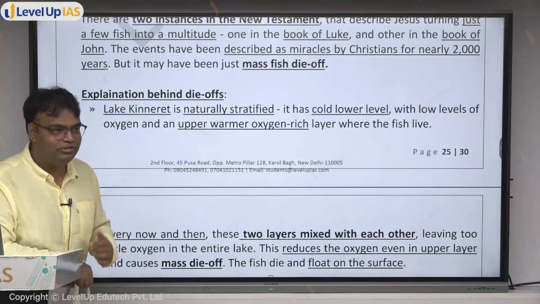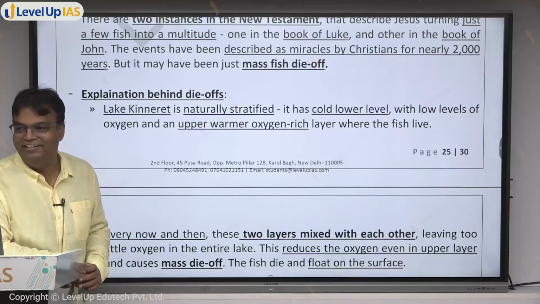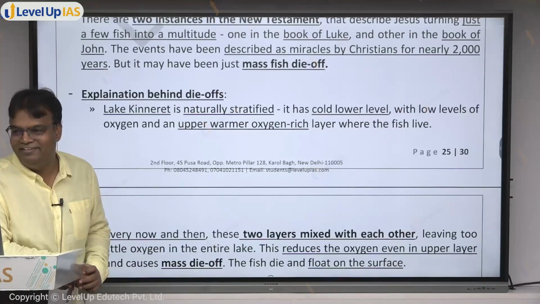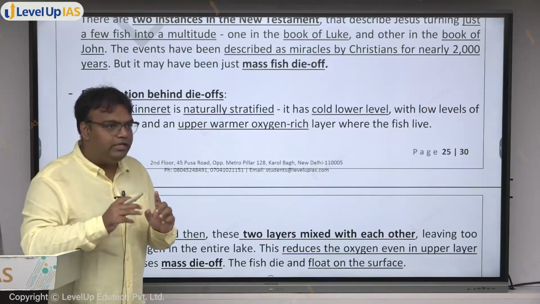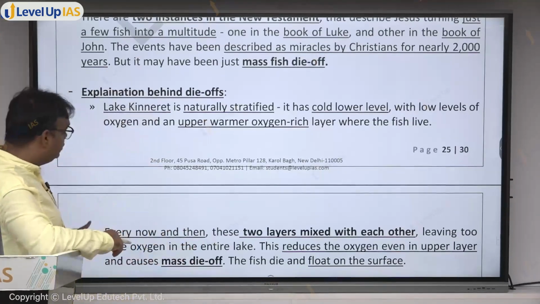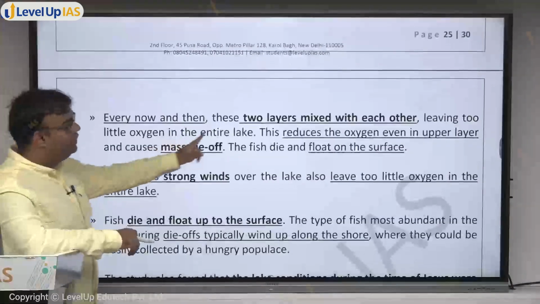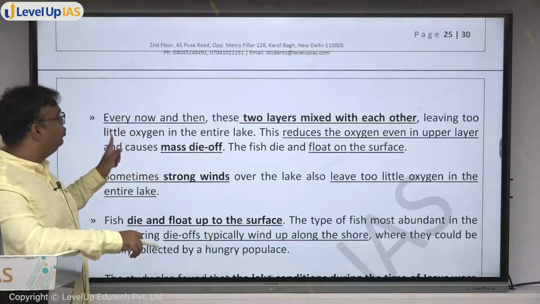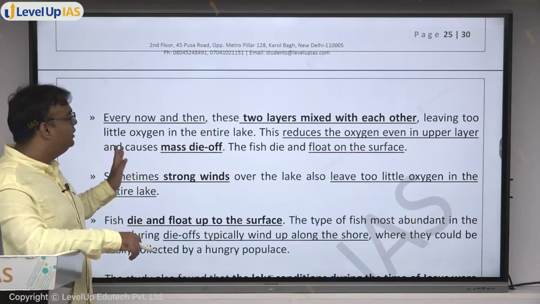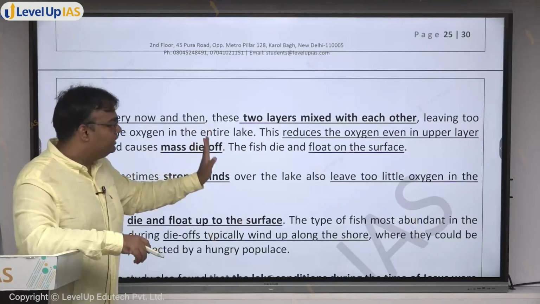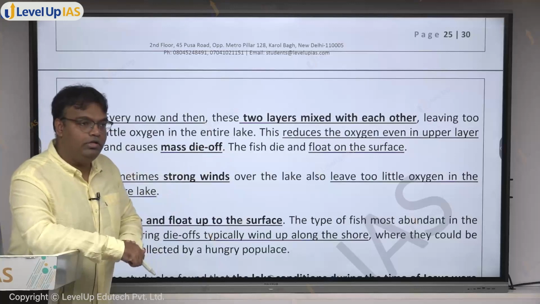Did I answer this question? हाँ, यही पूछ रहे थे? चलो, I'll explain that again. Don't worry. So, did you understand कैसे fish die off takes place? So, every now and then the two layers mixed with each other, leaving too little oxygen in the entire lake. This reduces the oxygen even in the upper layer and causes mass die off. The fish die and float on the surface.